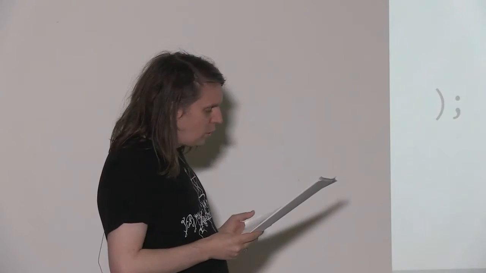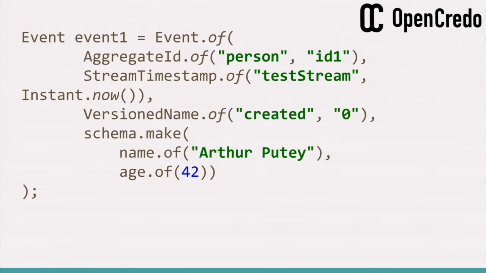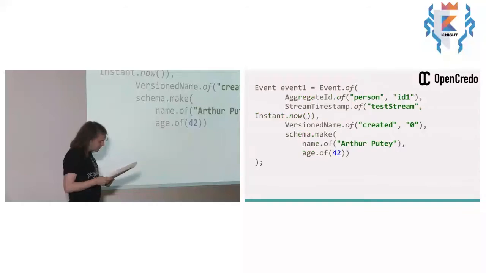So Concursus has a core domain model which is basically concerned with saying what an event is and providing some abstractions for generating and routing and persisting and replaying and handling events. So an event is something that happens to some entity, which we call an aggregate for domain-driven design-related reasons. So there's its identity, aggregate ID: it's a person, that's the kind of thing it is, that's its ID. It happens at some particular time, and we have a concept of a stream timestamp, which is a combination of a millisecond instant and also something that identifies a stream of events, so we can disambiguate events coming from different sources that maybe have colliding timestamps.